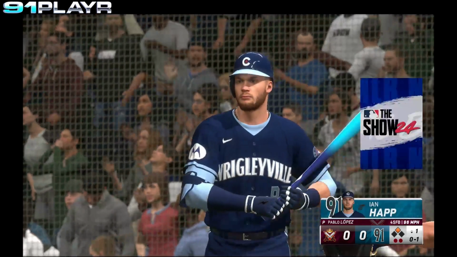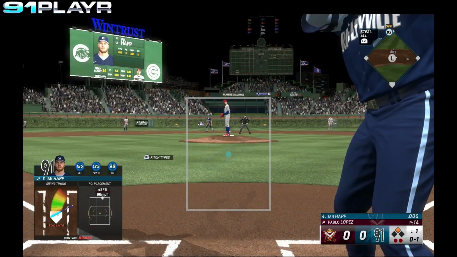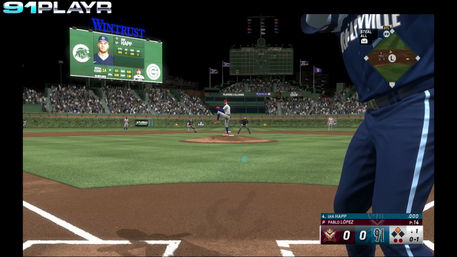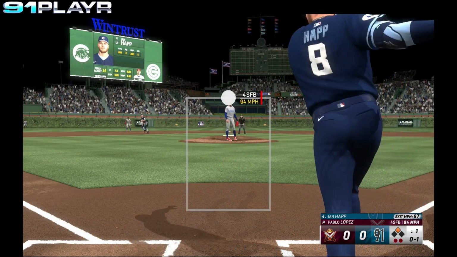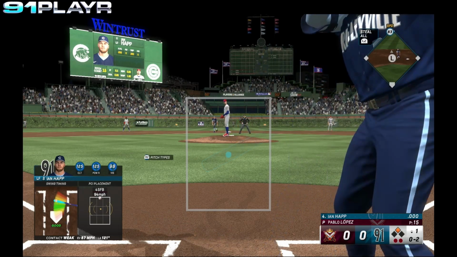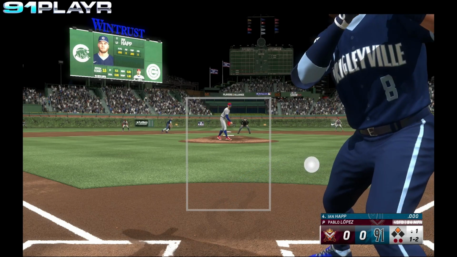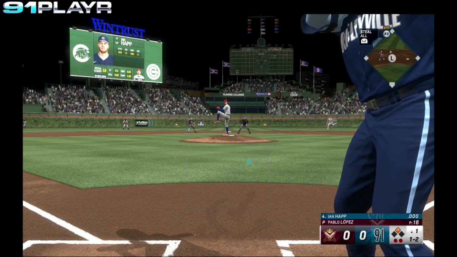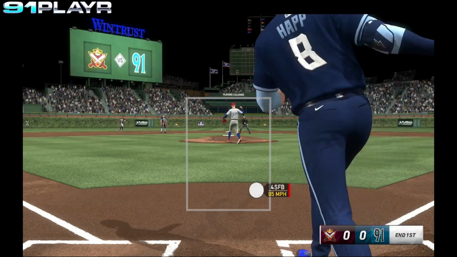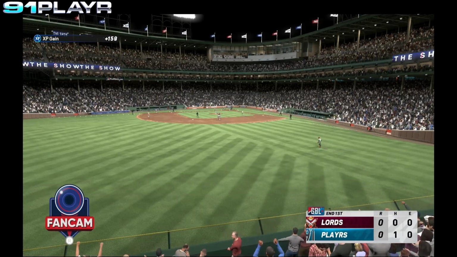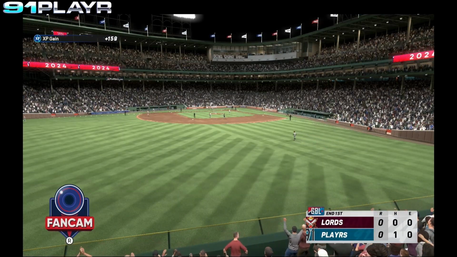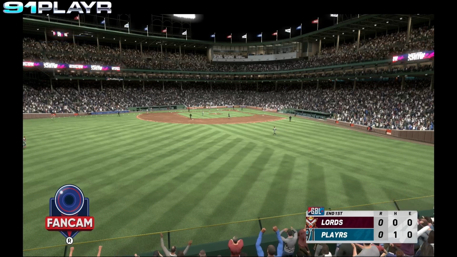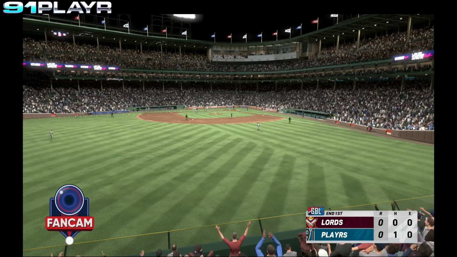Swing and a miss. 0-1's the count. Happ fouls that pitch away. 0-2 is the count. Ball inside. 1-2. Happ swings and misses. Cubs get a leadoff hit from Ryne Sandberg, but do nothing. We go to the top of the second.